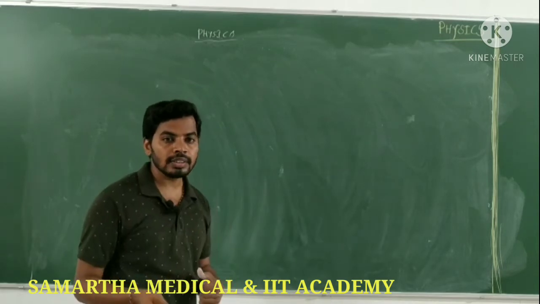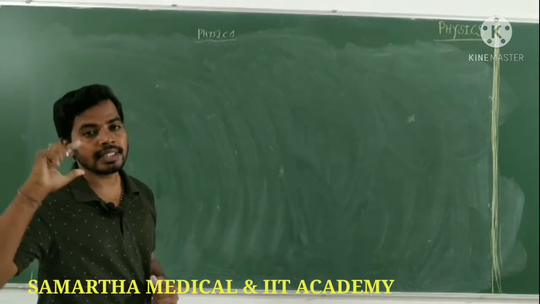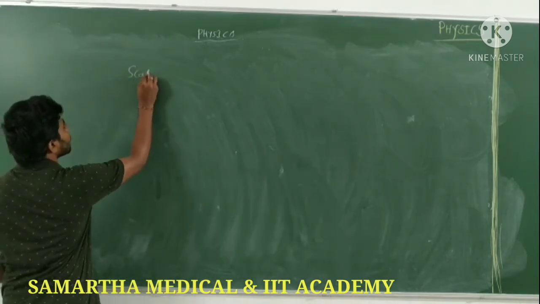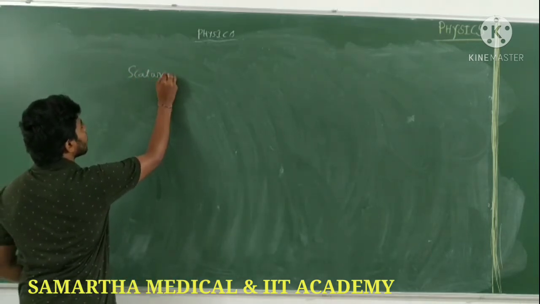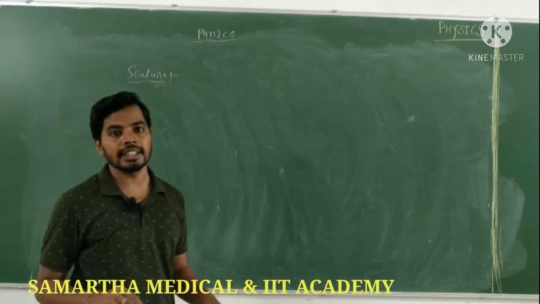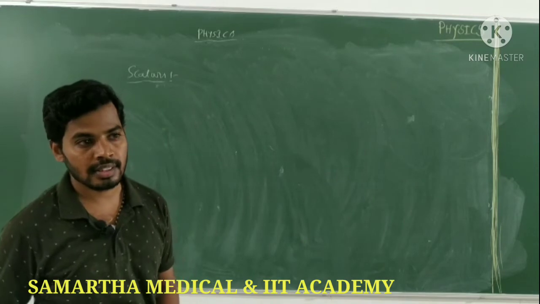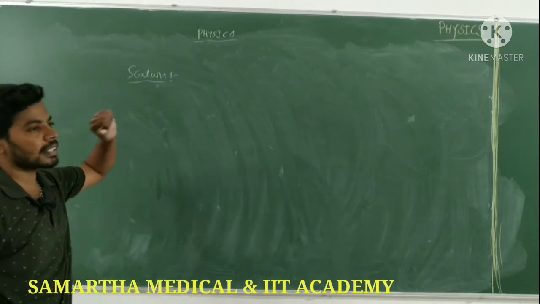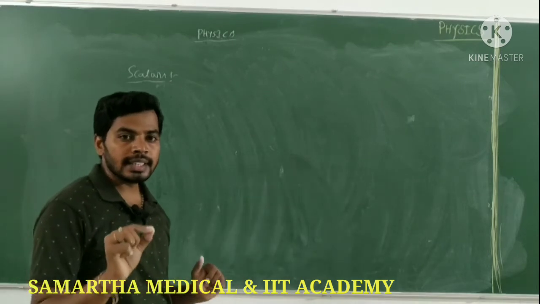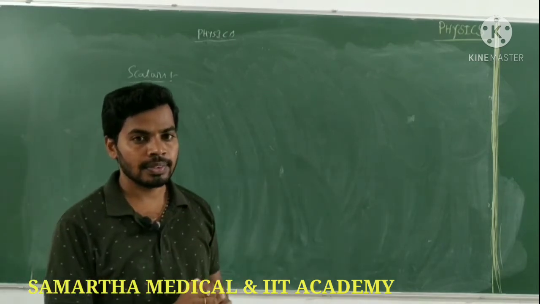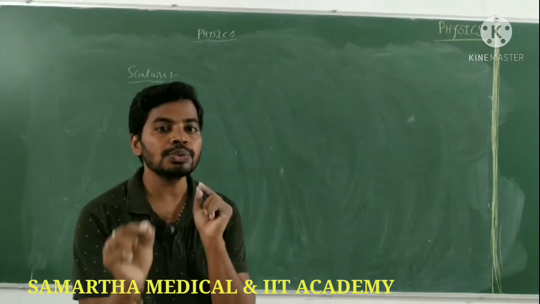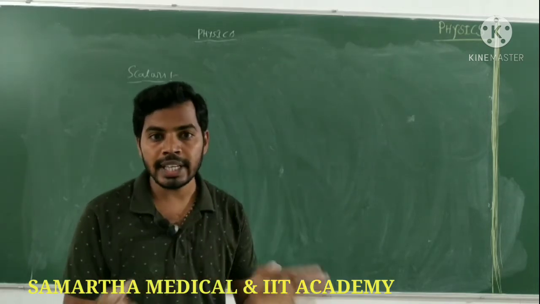Before going to that, we have to know about scalars and vectors. What is meant by scalars? What is meant by vectors? First we learn about scalars. Distance is a scalar quantity. Why? Because it has only magnitude but no direction.